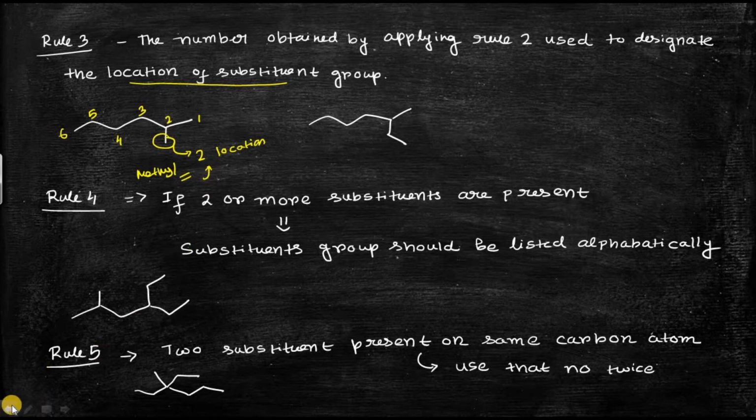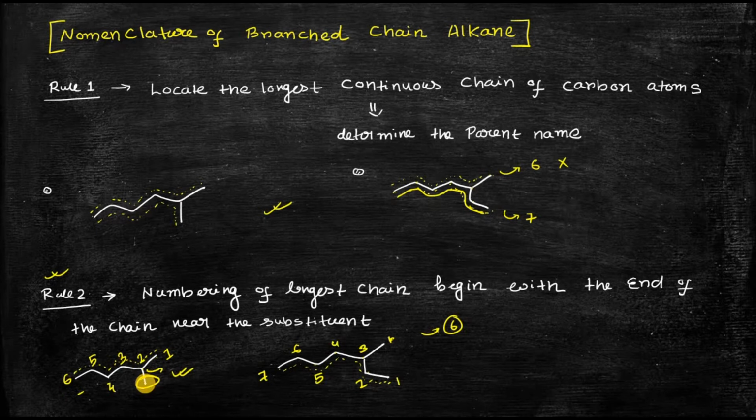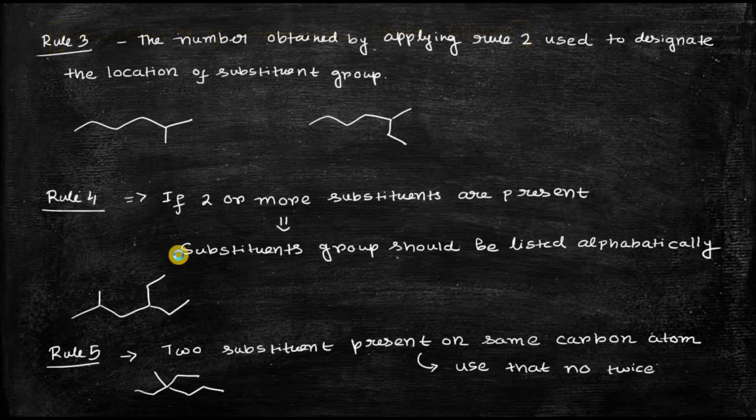In rule number 2, I have told you that the location of this substituent should be as low as possible. So this is the location of the substituent, that is number 2.